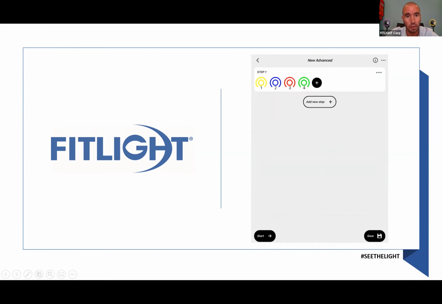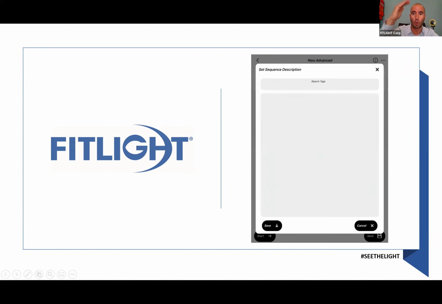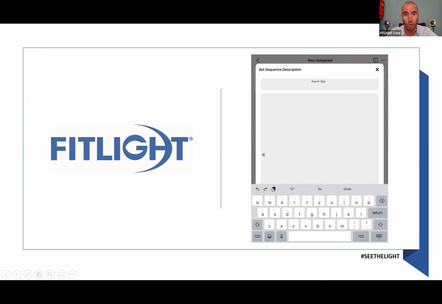If I would run this, light number 1, 2, 3, and 4 will go on at the same time. If I deactivate or don't deactivate light number 1 and 2, it doesn't matter, doesn't do anything. If I deactivate light number 3, everything will stop. It's an error, it's a fail. If I deactivate light number 4, it would be a hit. Okay, I can also save that, give it a name. Obviously, I can program as many steps as I want. I can do 100 if I want, no problem whatsoever.